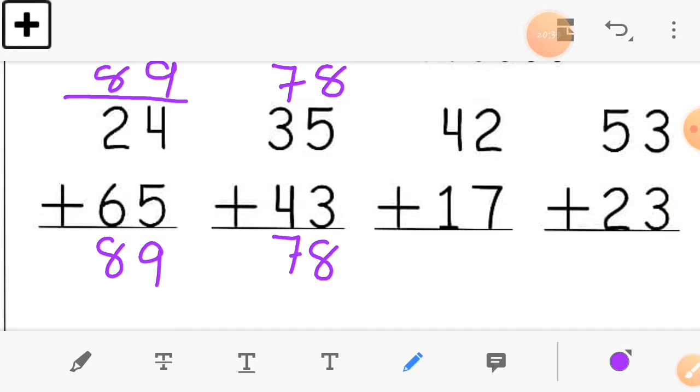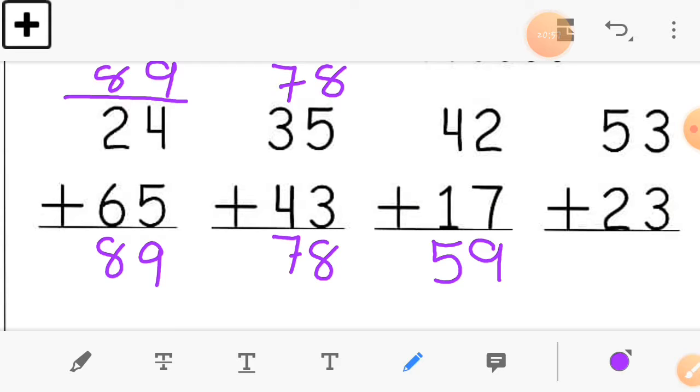Okay. Now let's move to the next sum, number 3, 42 and 17. Here in the ones column 2 and 7, so 2 plus 7 is equal to how much? Just write down in your book this answer, 9. Okay, 2 plus 7 is equal to 9 and in the tens column 4 plus 1 is equal to 5. So here the first answer is 59.